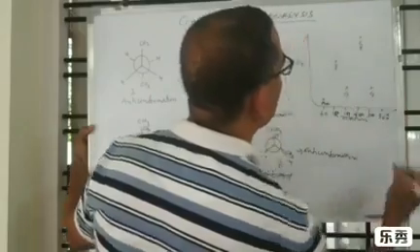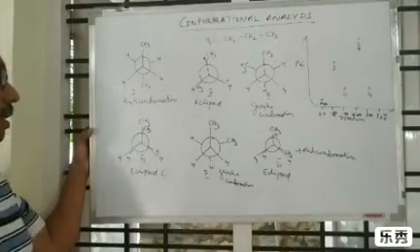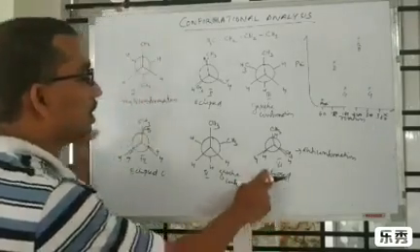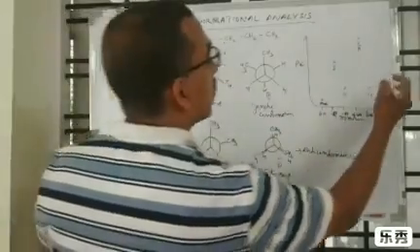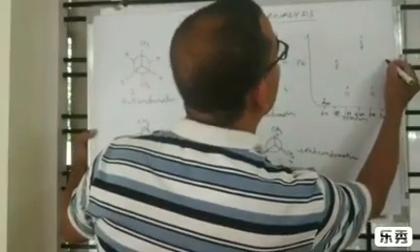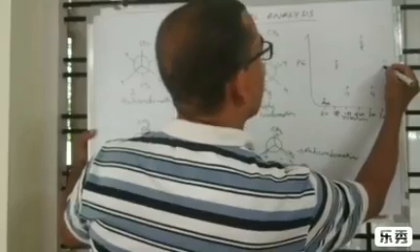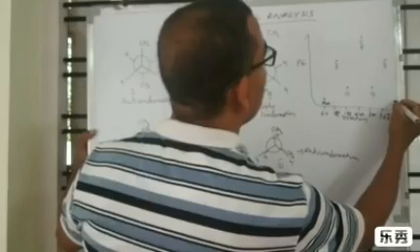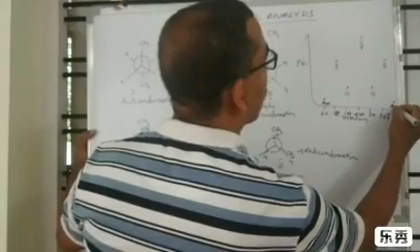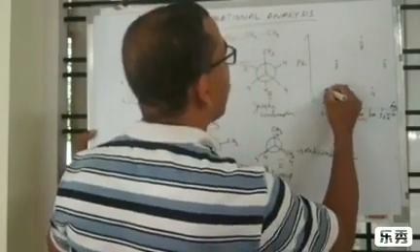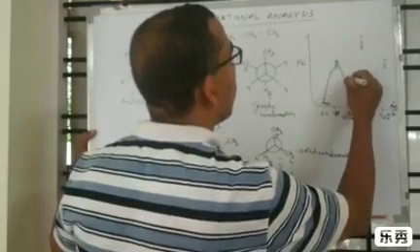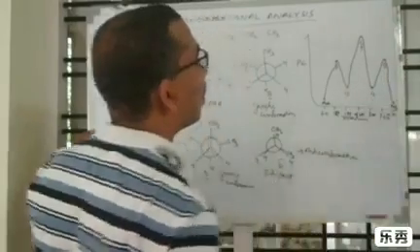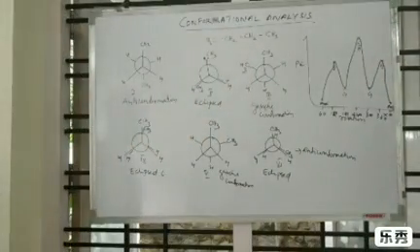Then again rotating 60 degrees will produce an eclipsed conformation, with energy similar to the second one, the sixth one. Again rotating 60 degrees, it will form the original anti-conformation, the first one. So a graph can be plotted like this.